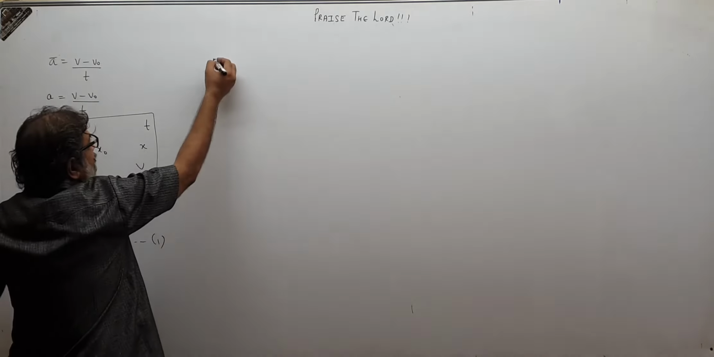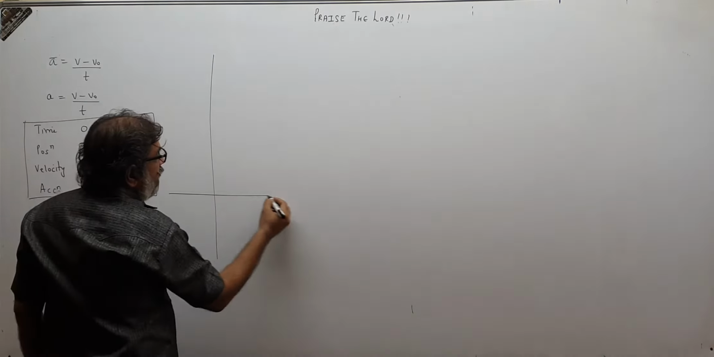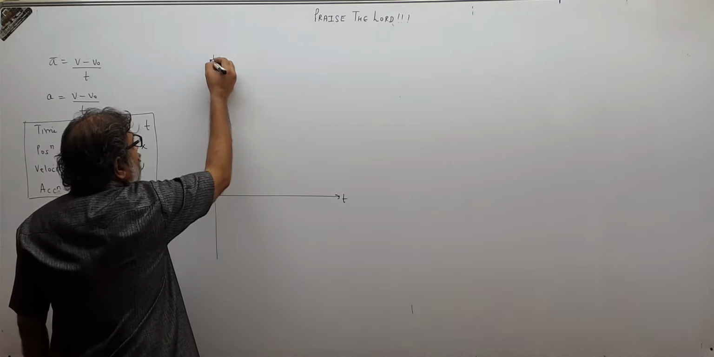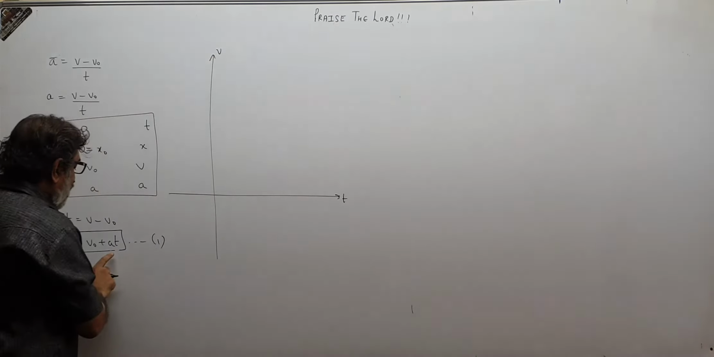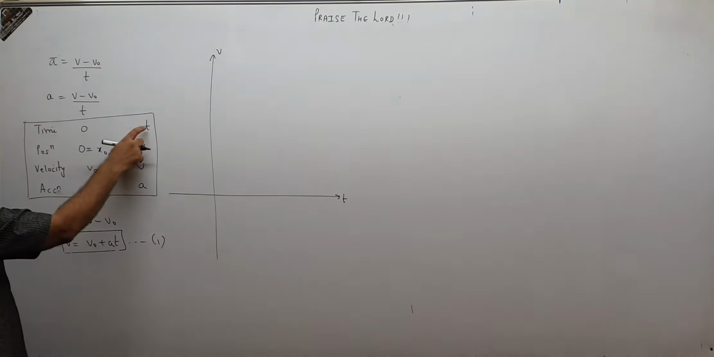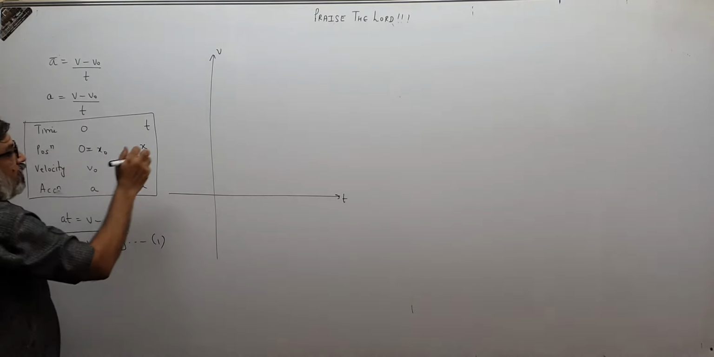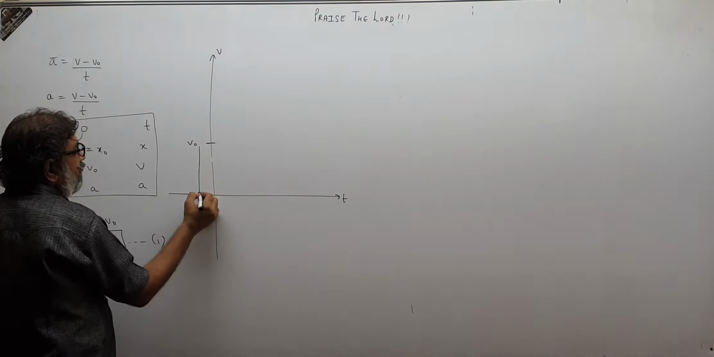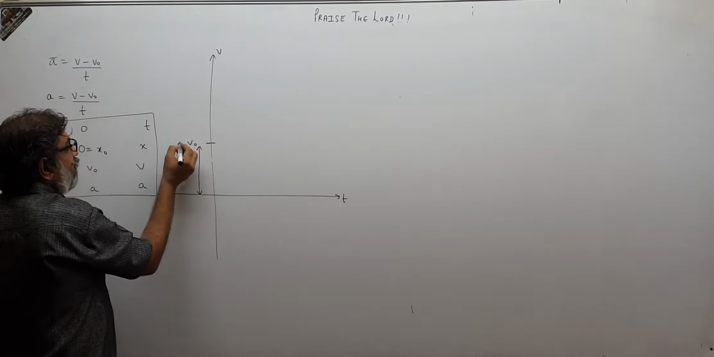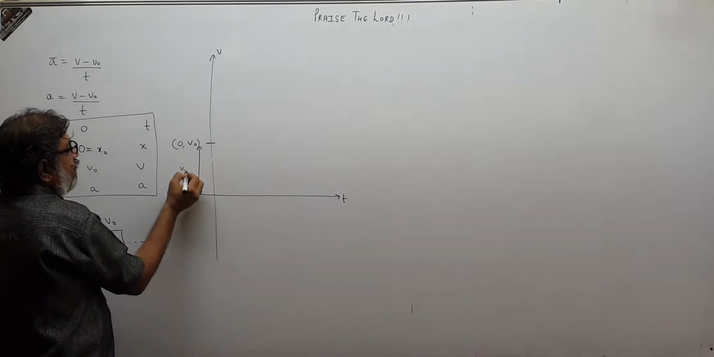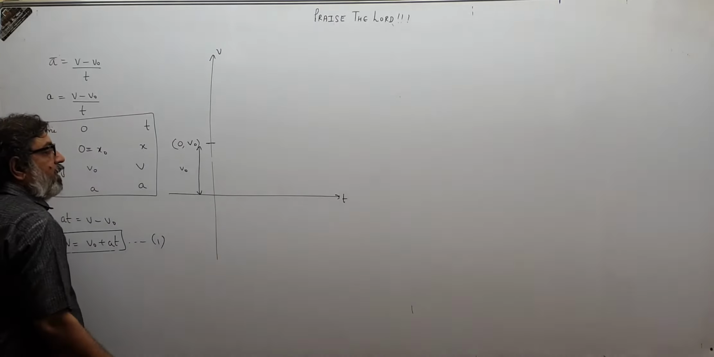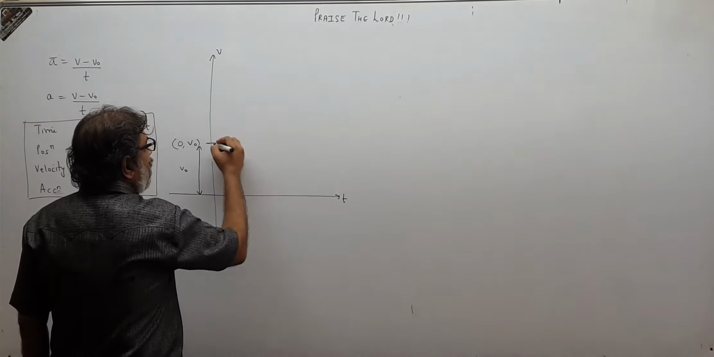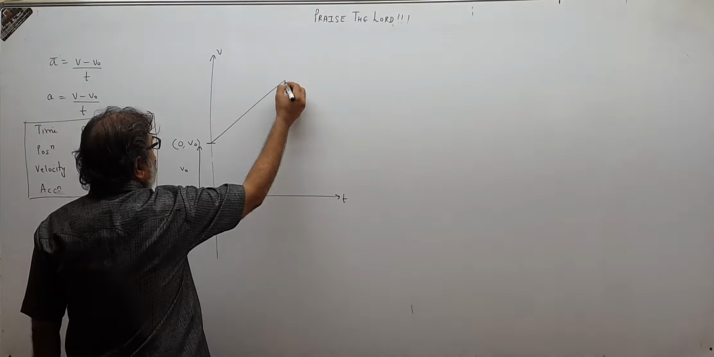And the graph will go like this, children. This is time, this is velocity. At 0 time, when t is 0, velocity is vo. So at 0 time the velocity is vo, this much height. And as time increases, velocity increases linearly like this.